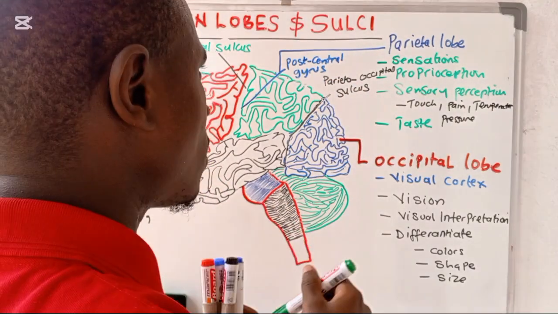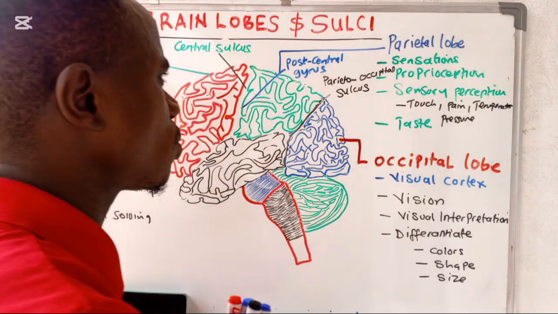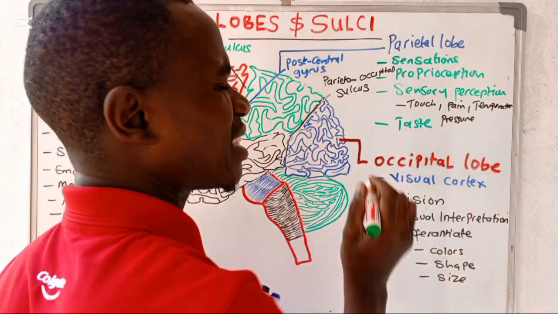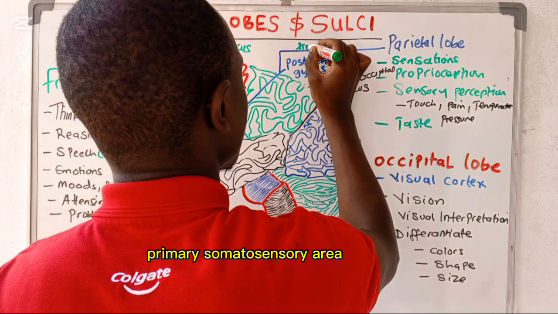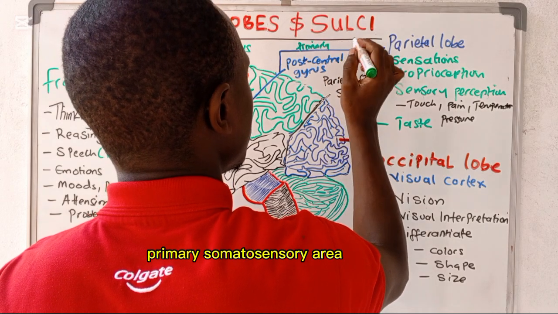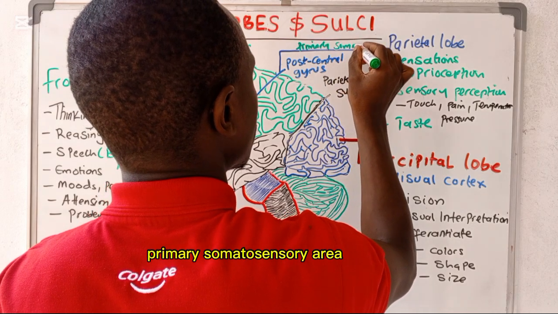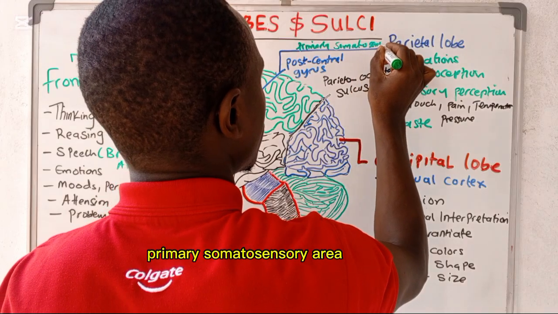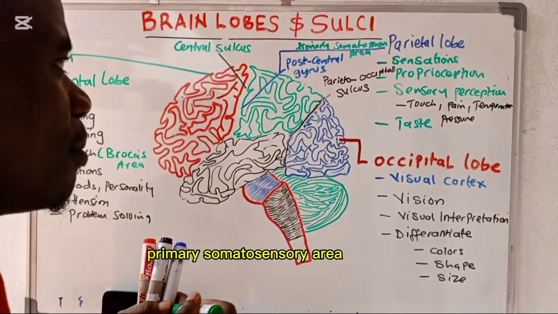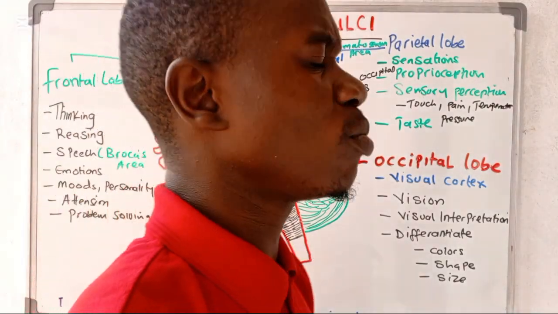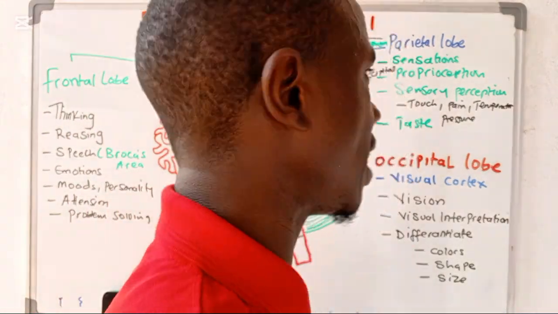And that post-central gyrus has a very important area. We call it the primary somatosensory area. So the primary somatosensory area is going to be located on the post-central gyrus.